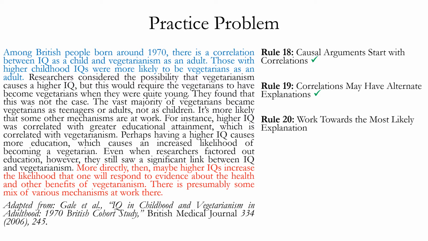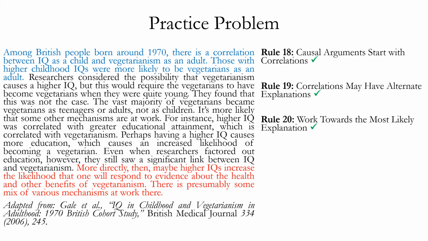Rule 20 says work towards the most likely explanation. Does this argument do a good job of ruling out the alternate explanations and working towards its favored explanation as the most likely? The answer is yes. Look at the second clause in sentence 3. It says, but this would require the vegetarians to have become vegetarians when they were quite young. They found that this was not the case. The vast majority of vegetarians became vegetarians as teenagers or adults, not as children.